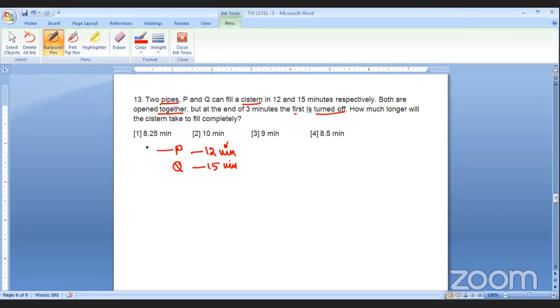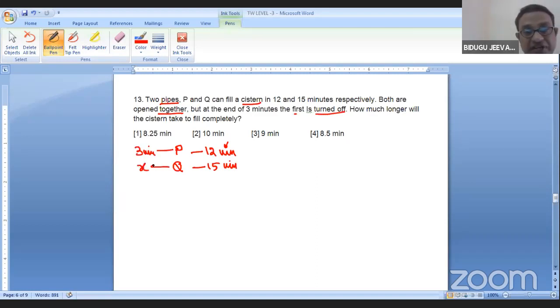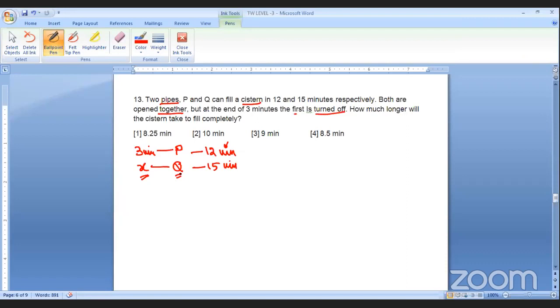It worked only for 3 minutes, but still this is continuing. How long will it take to fill completely? That means what is the value of X? Because Q is open from beginning to ending, it is nothing but the time taken to fill the whole tank.